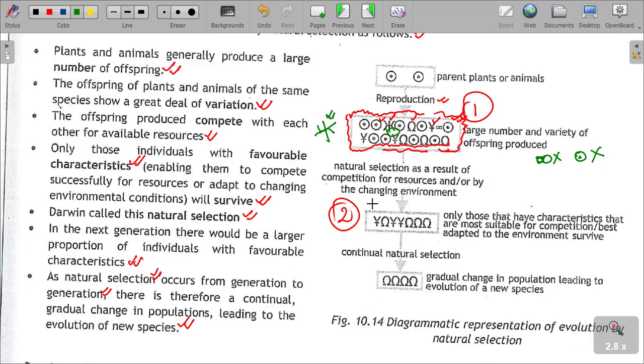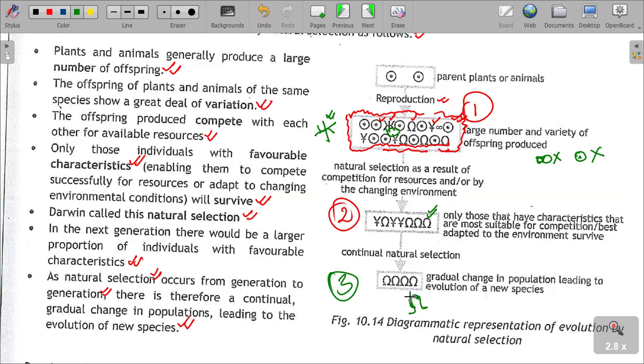And then the population of the other one, this one, keeps on increasing, which eventually comes to dominate through continual natural selection, as shown in generation 3. Generation 3 shows that we only have a population of individuals which are like this symbol that I'm drawing here.